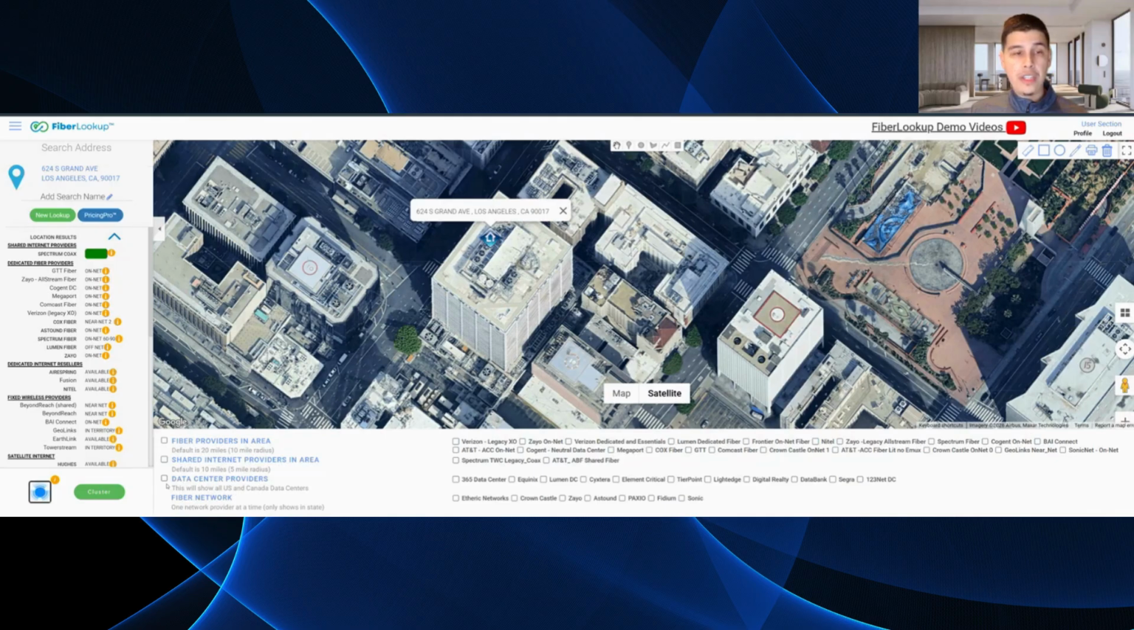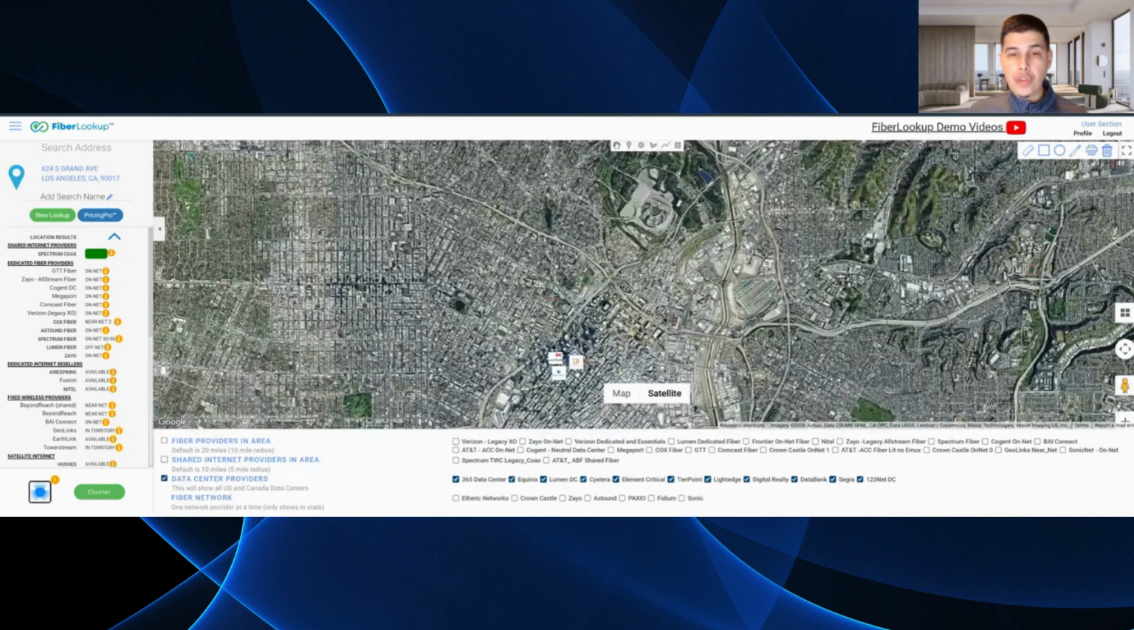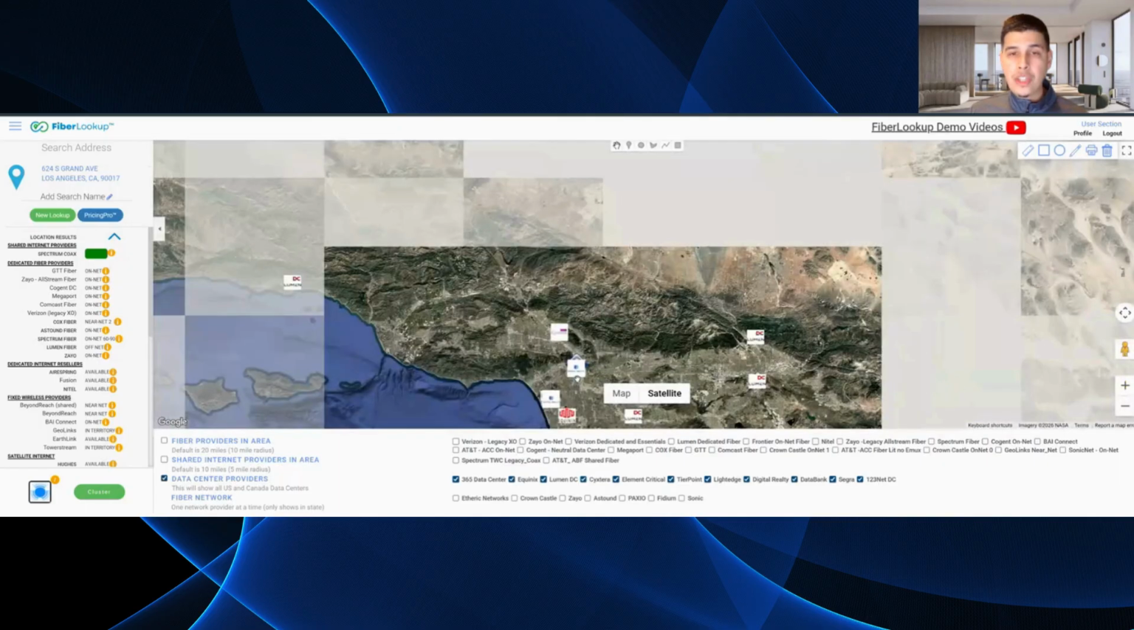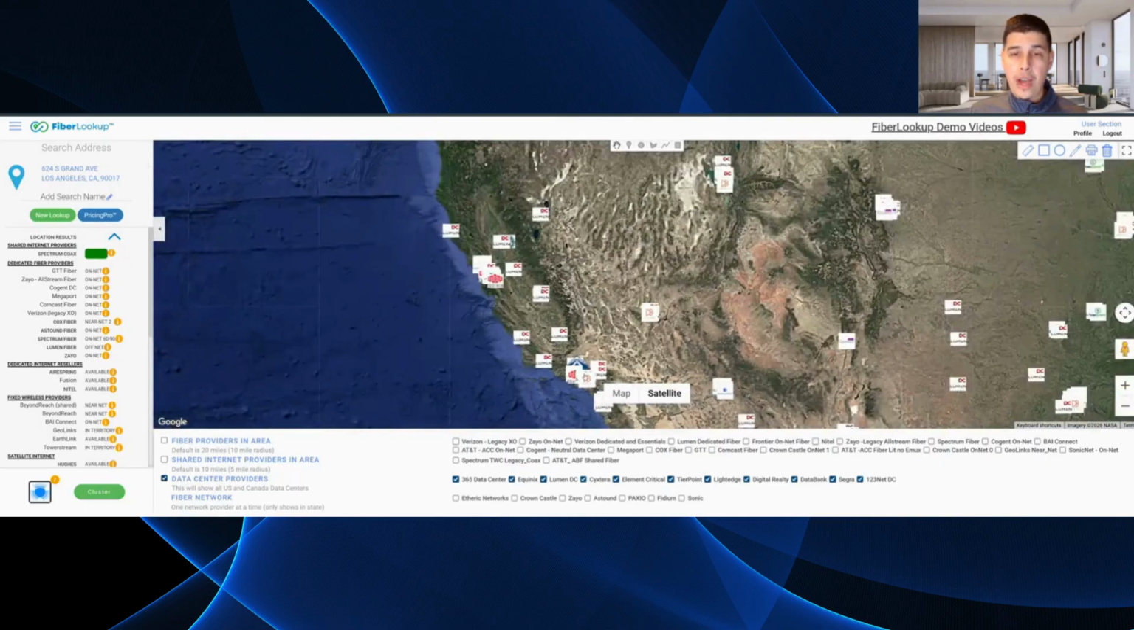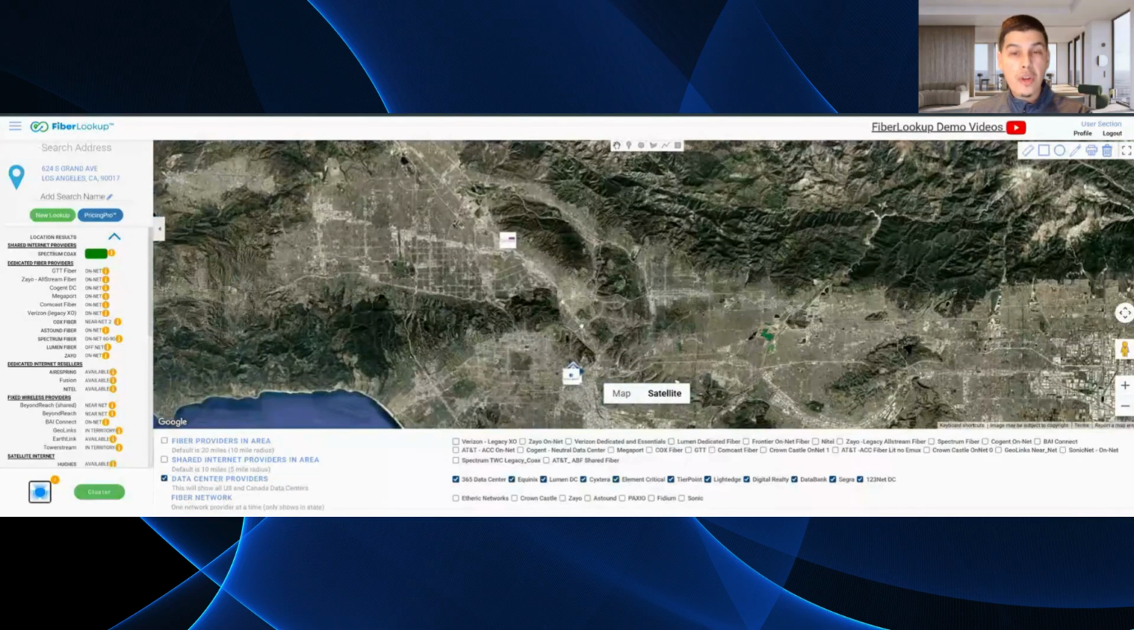Data center providers, I can toggle that on. I can see this is DataBank data center. Fun fact for data centers, you can zoom out extremely far and you'll actually see all the data center providers, or at least the ones that we have in this tool at the moment, that span across the country and into Canada, right? So depending on the data center customers or customers who are asking about specific data center locations, you're going to be able to verify that with this tool. So very cool stuff.